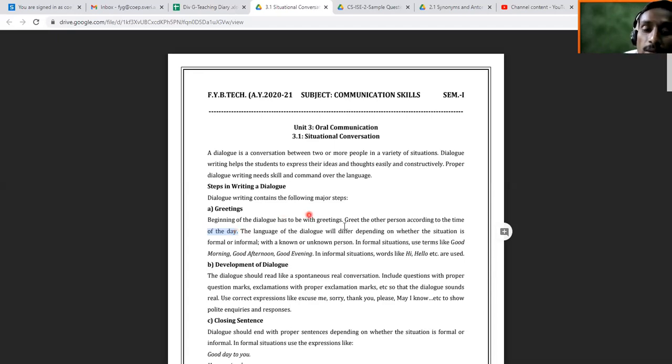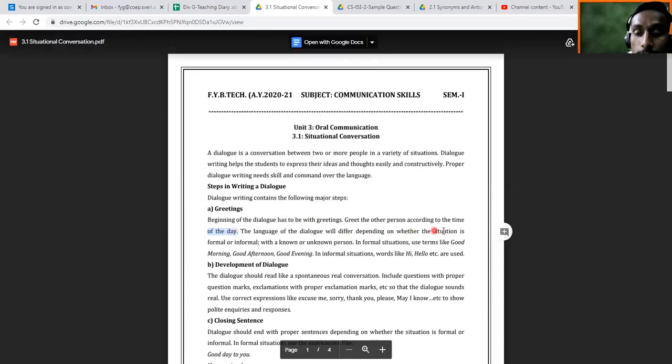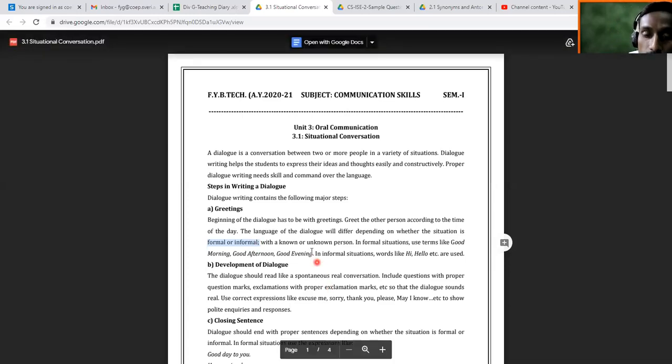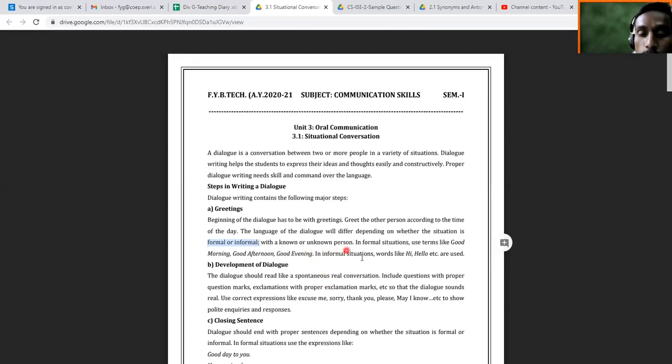The language of dialogue will differ depending on whether the situation is formal or informal. Again, you have to think of the situation. When you are given a situation, you immediately categorize it and identify whether the given situation is formal or informal, and then you choose the greetings. Here some examples are given with a known or unknown person.